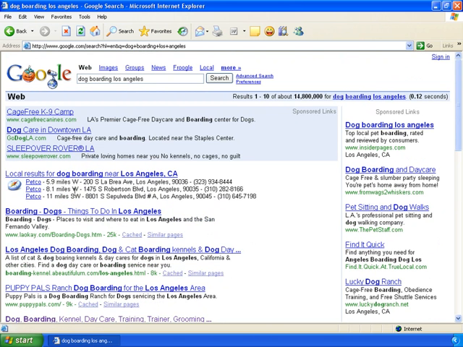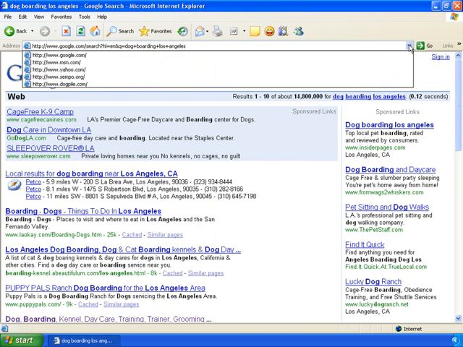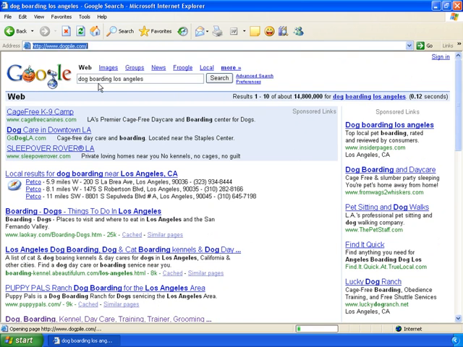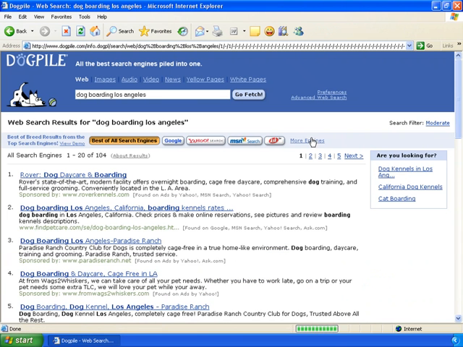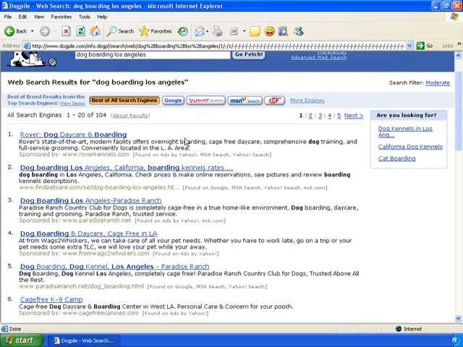Now let's jump over to yet one more search engine, and no kidding, I'm going over to Dogpile. And let's try something here. Dogpile is very interesting because Dogpile will actually take the best of all the various search engines, Google, Yahoo, MSN, Ask Jeeves, and other ones, and bring it all together in one search. Basically, the best of all search engines right up here.